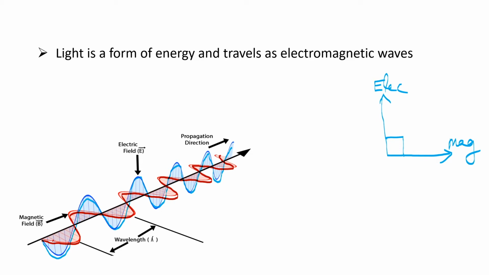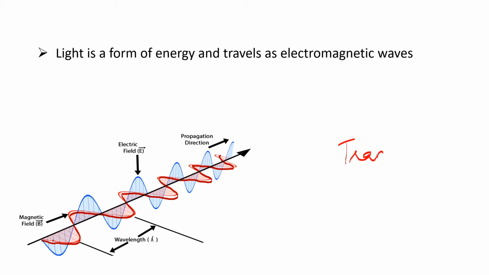You can see the direction of propagation of the wave is in this manner, which is perpendicular to both electric field and magnetic field. This nature is called transverse. You will say this light is transverse in nature. All electromagnetic waves are transverse in nature.